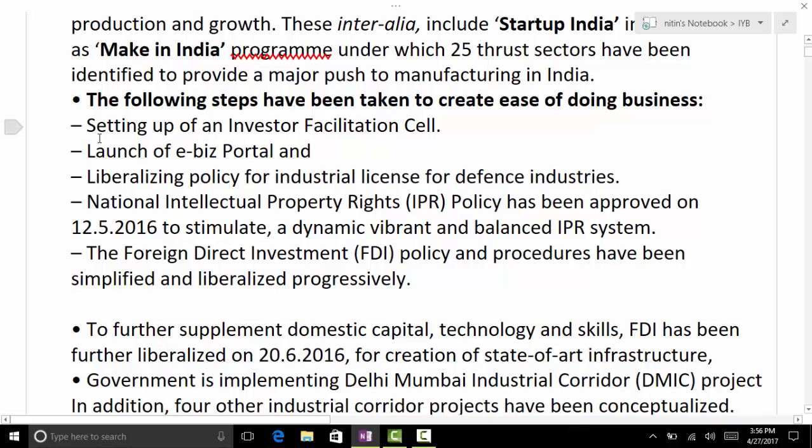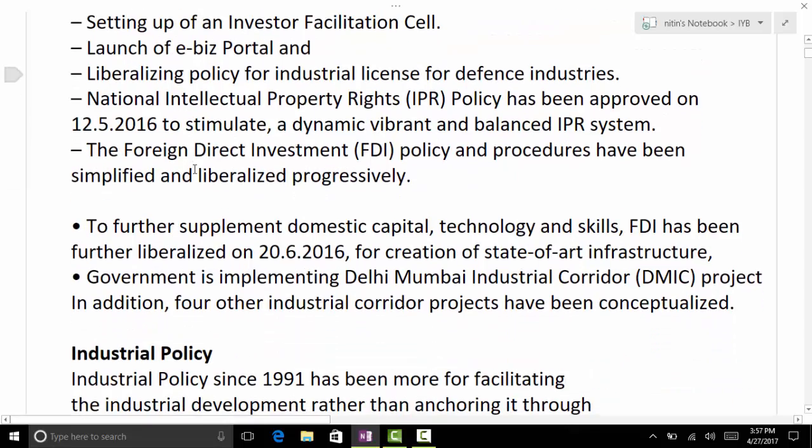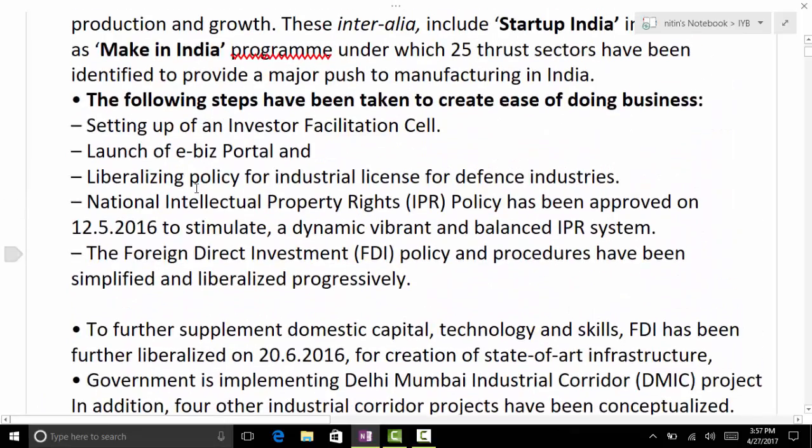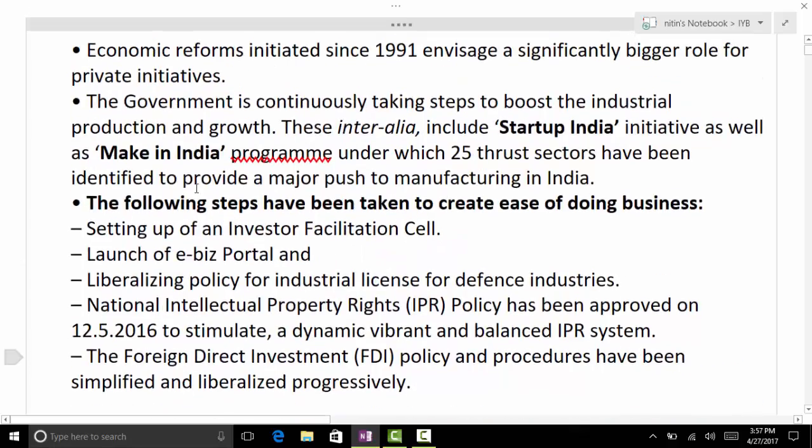What are the ease of doing business initiatives? There are many more initiatives, but these are somewhat given here. Investor facilitation cell, the portal, liberalizing policy for industrial license, IPR policy. So we have the new IPR policy 2016. FDI policy has also been opened for new sectors, and rules have been relaxed for FDI in many more sectors. So these are different initiatives under the ease of doing business.